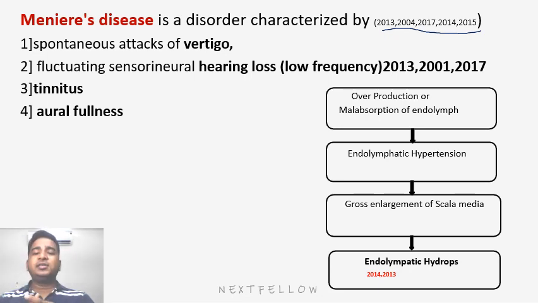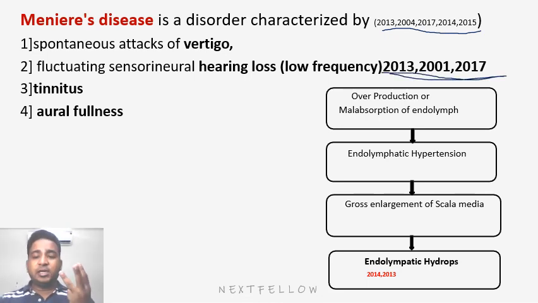Remember, Meniere's disease is a disease of the inner ear, not a disease of the middle ear. So it is characterized by sensorineural hearing loss, particularly low frequency, which is fluctuating type. Again asked multiple times in the exam.